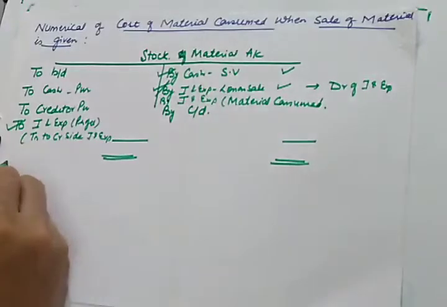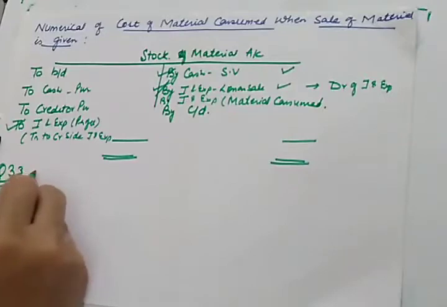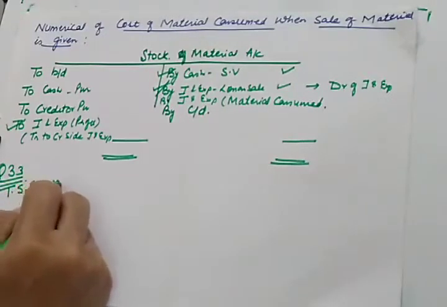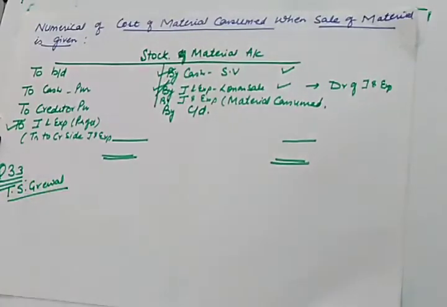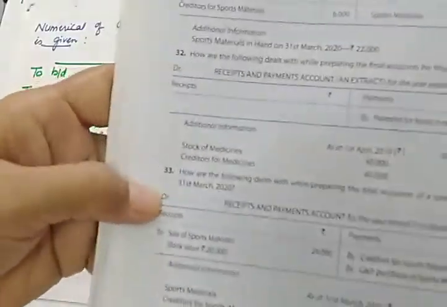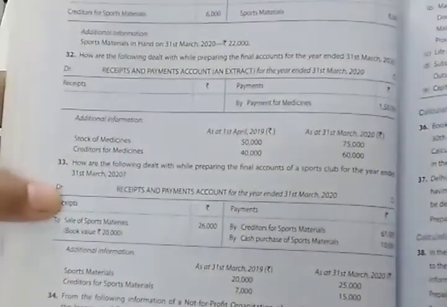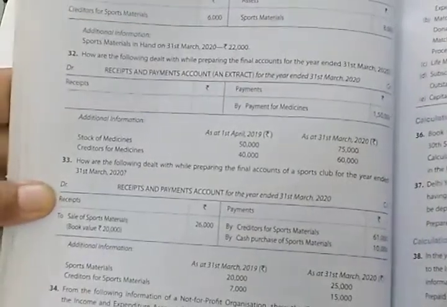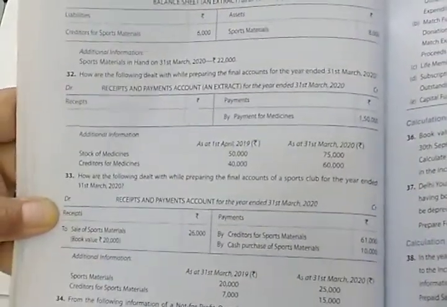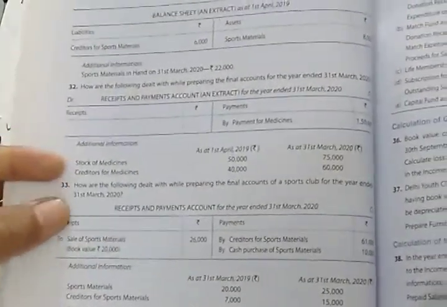So today I have taken question number 33 of T.S. Grewal's book, in which the sale of sports material is given to you. So let us read the question first. This is question number 33. How are the following dealt with while preparing final accounts of the sports club for the year ended 31st March 2020.